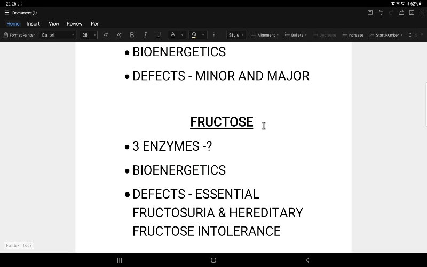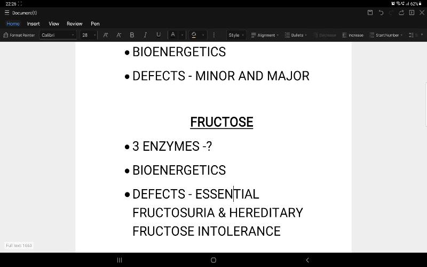Fructose, similarly to galactokinase, has fructokinase as the first enzyme. ATP is utilized and fructose 1-phosphate is formed. Fructose 1-phosphate has 2 fates. In the presence of aldolase B in the liver, DHAP and glyceraldehyde are formed. In any other tissues, aldolase A gives glyceraldehyde 3-phosphate and DHAP. Another ATP is used, and it enters into glycolysis, with the same bioenergetics.